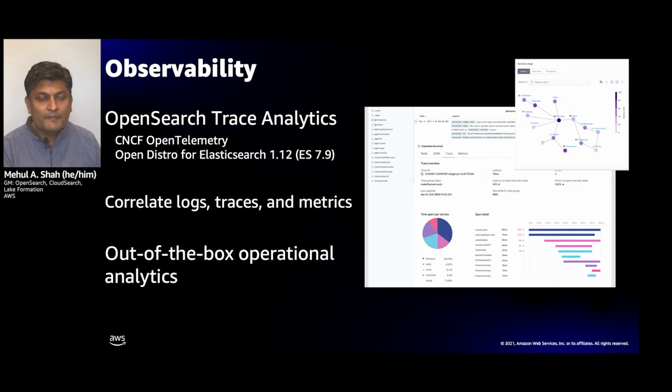And going forward, we're going to be allowing you to normalize the traces along with logs and metric data in Data Prepper. And then finally, we're working on, out of the box, single pane of glass visualizations and dashboards for various specific vertical use cases. So you can get started very quickly as soon as the logs start coming in. You can start getting insights and start playing with the data that you have.